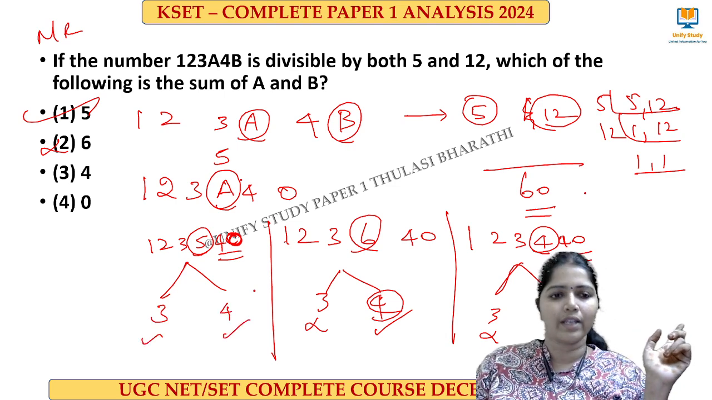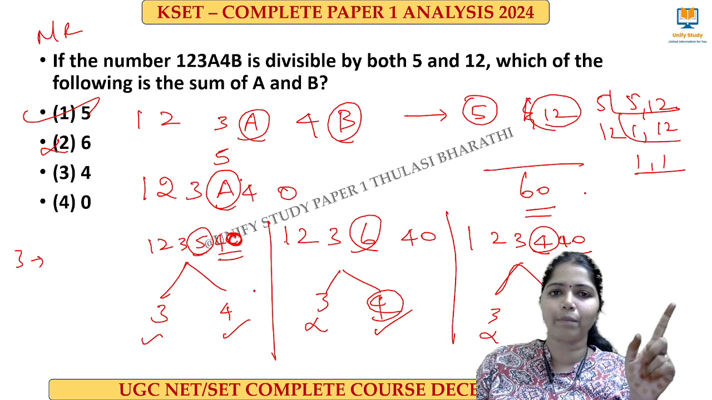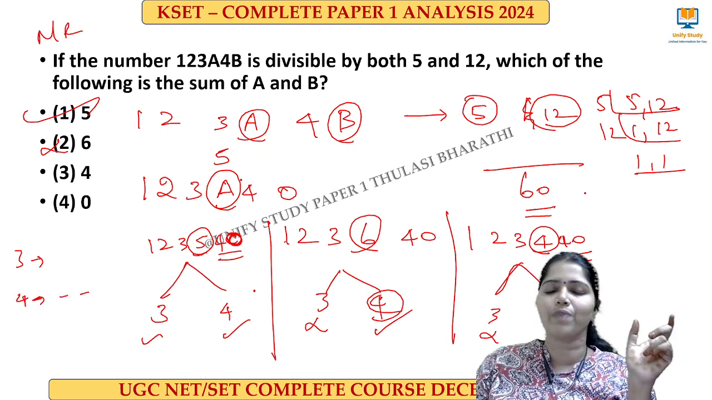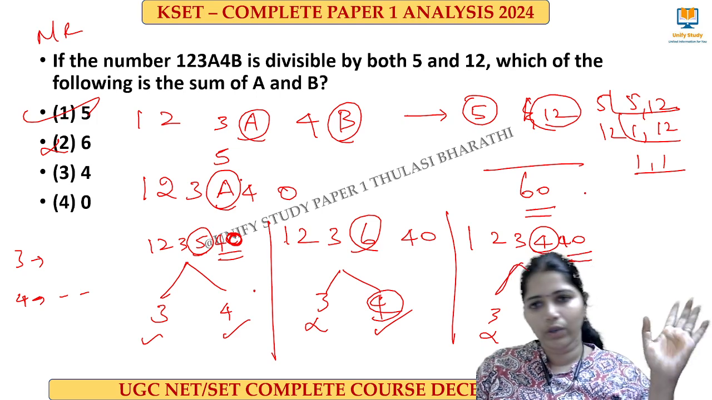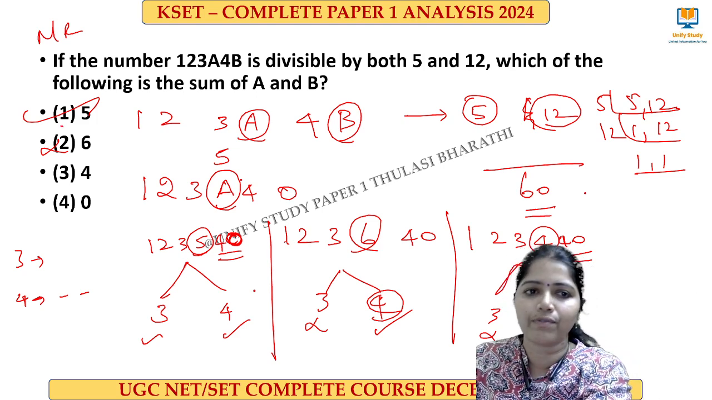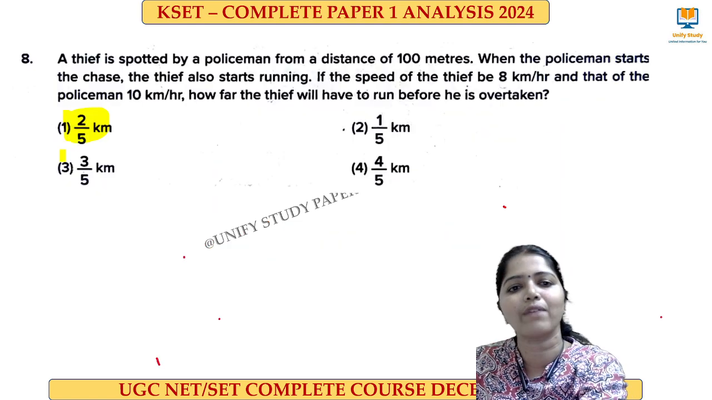Clear? Let us write. So for 3, what we have to do? Add all the numbers and check whether the number is divisible by 3. For 4, what we have to do? Take the last 2 digits and check whether it is divisible by 4 or not. Very good. The right answer for this question is 5. So these are the questions I have made corrections for.